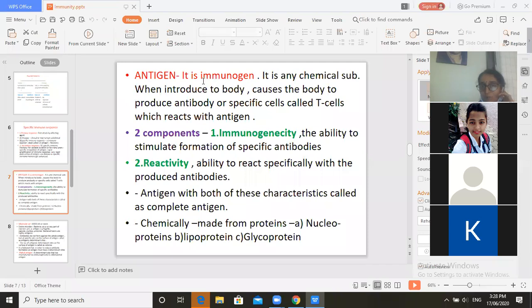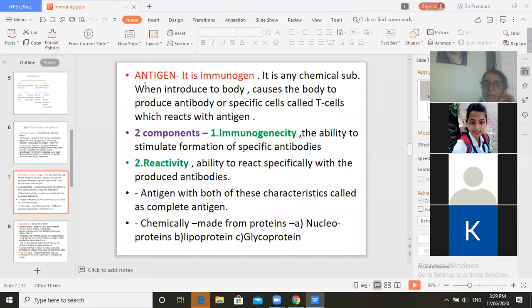We call them immunogen. It is any chemical substance which, when introduced to the body, causes the body to produce antibodies or specific cells called T cells which react with the antigen. So these are the antigens which stimulate the formation of antibodies. They are foreign proteins. They may be present in the form of viruses or bacteria.